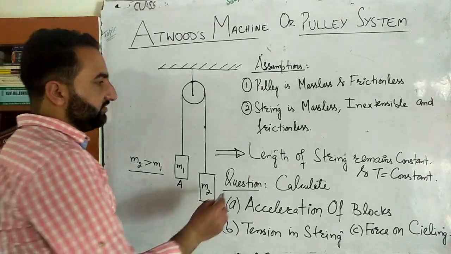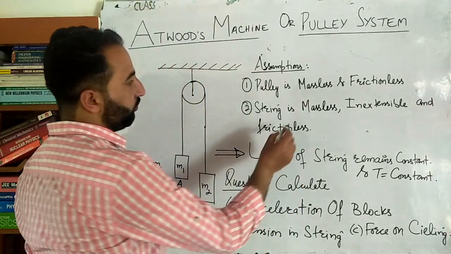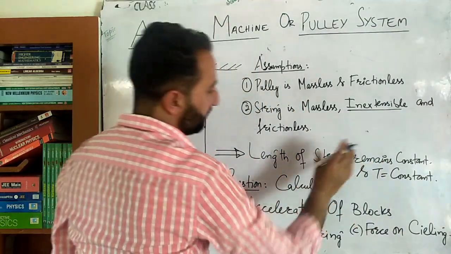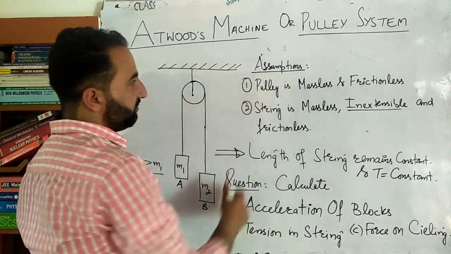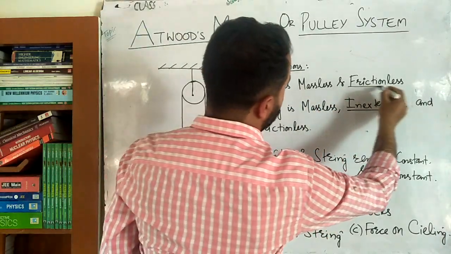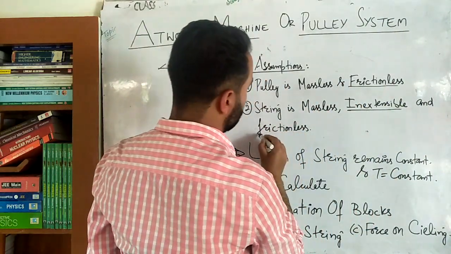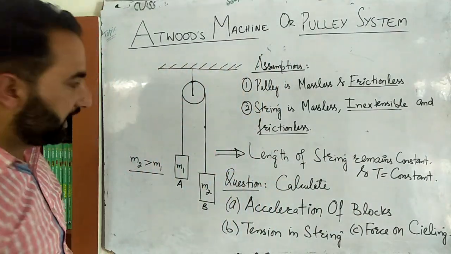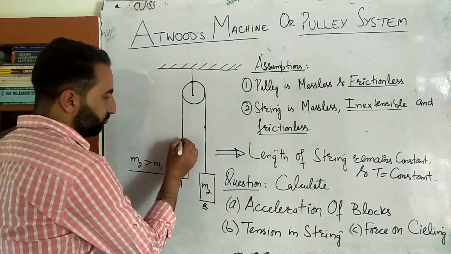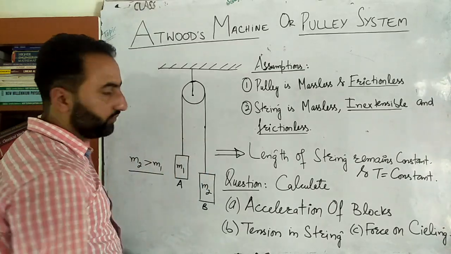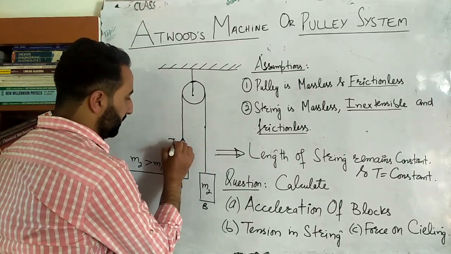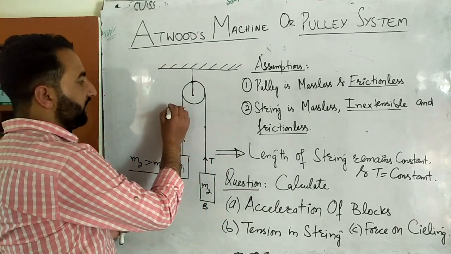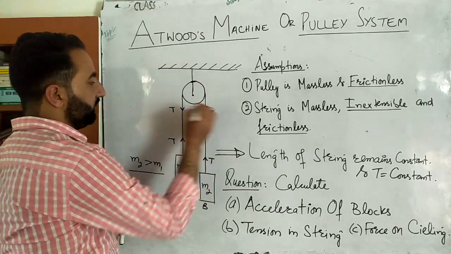Now when the string is inextensible, obviously the length of the string remains constant. And when these conditions are satisfied, that the pulley is frictionless and massless, and the string is also frictionless, it ensures that the tension of the string remains constant. If the tension at this point is, suppose, 10 Newton, then the tension at this point is also 10 Newton. So suppose the tension here is T, then the tension here will also be T. So this is T, this is also T.